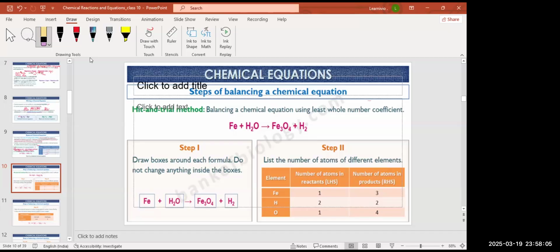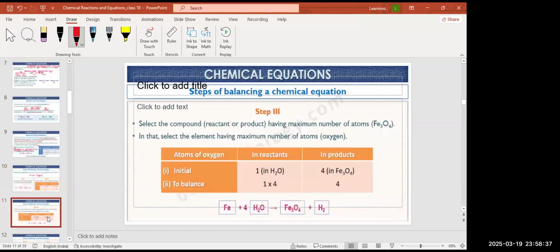So how many irons are there? On the LHS it is 1, and on the RHS it is 3. And how many hydrogens are there? 2 and 2. And how many oxygens? Here 1 and here 4. So it's an unbalanced chemical equation. So there is a need to balance this chemical equation.